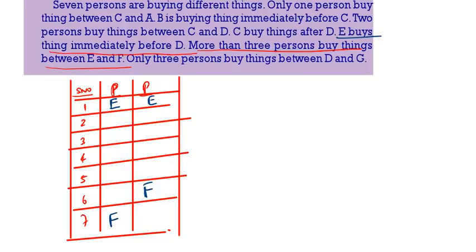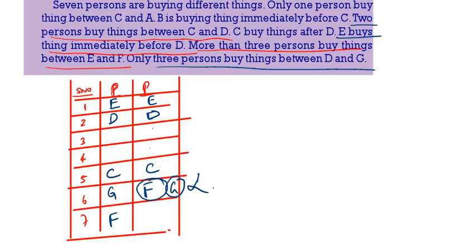immediately before D. E buys things immediately before D. Then there are 2 persons between C and D. Here also there are 2 persons between D and C. Then only 3 persons are there between D and G. See here 1, 2, 3. Already here F. So here we can't write G. So second one is wrong. This one might be correct.